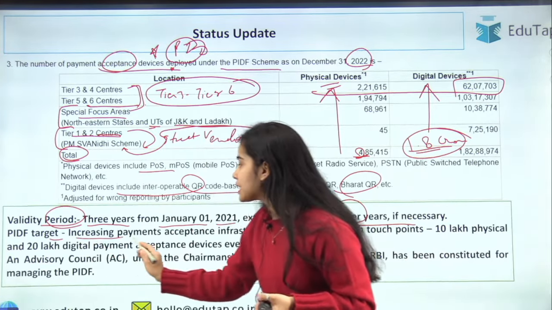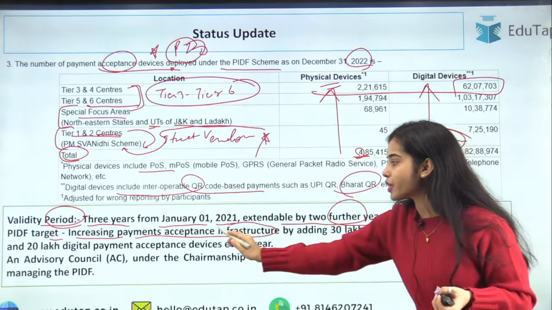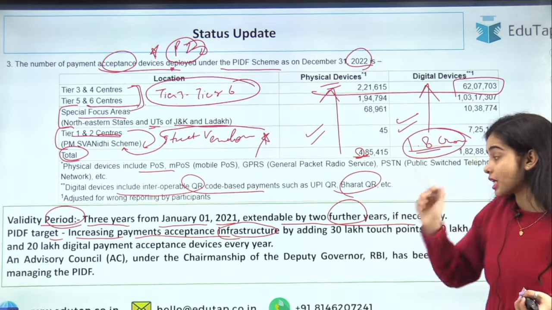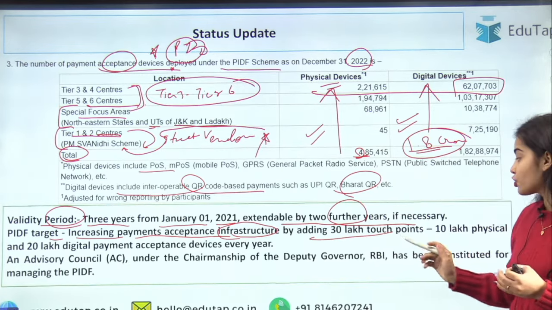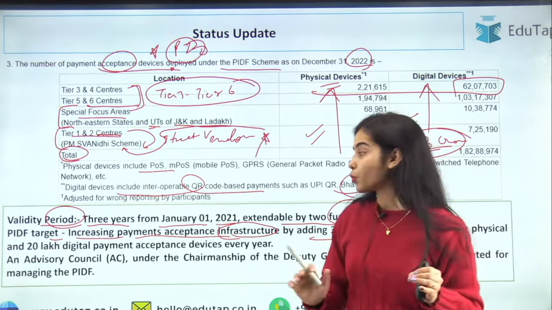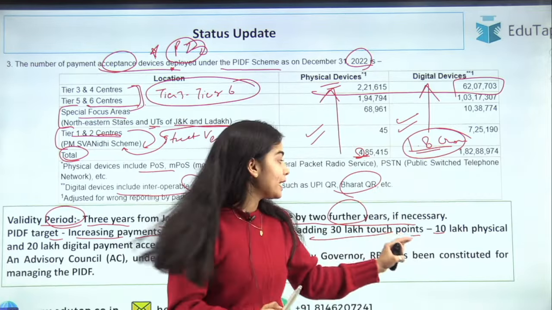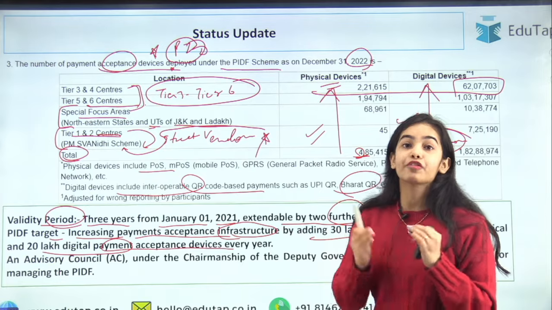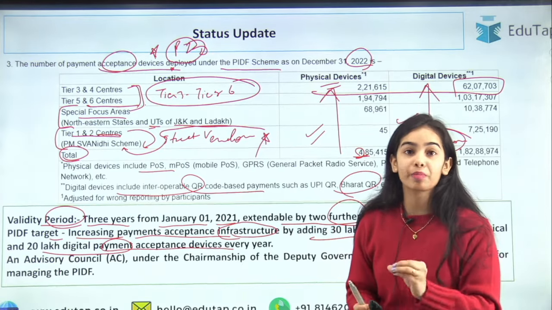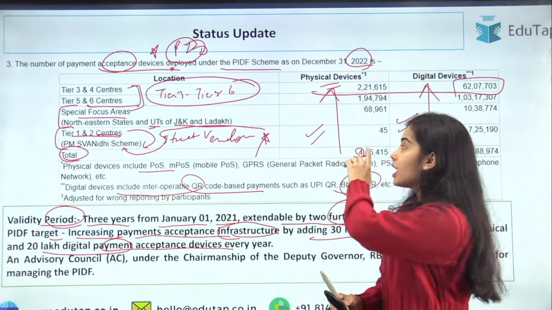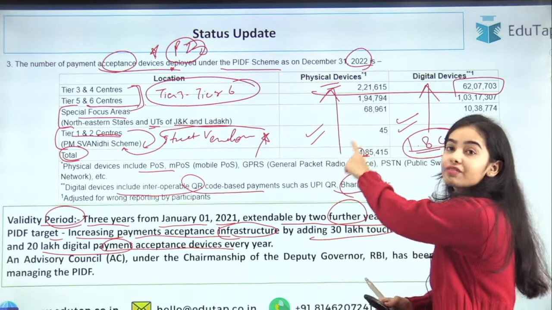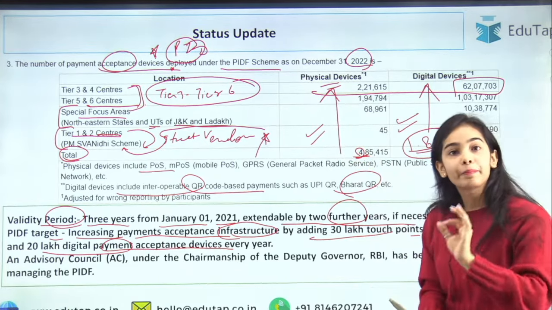PIDF target is increasing the payments acceptance infrastructure, that is increasing the number of the digital devices and the physical devices by adding 30 lakh touch points, that is 10 lakh touch points for the physical and 20 lakh digital payment acceptance devices every year. So this is the target that has to be met, that 20 lakh digital payment acceptance devices should be added and 10 lakh of the physical devices should be added every year.